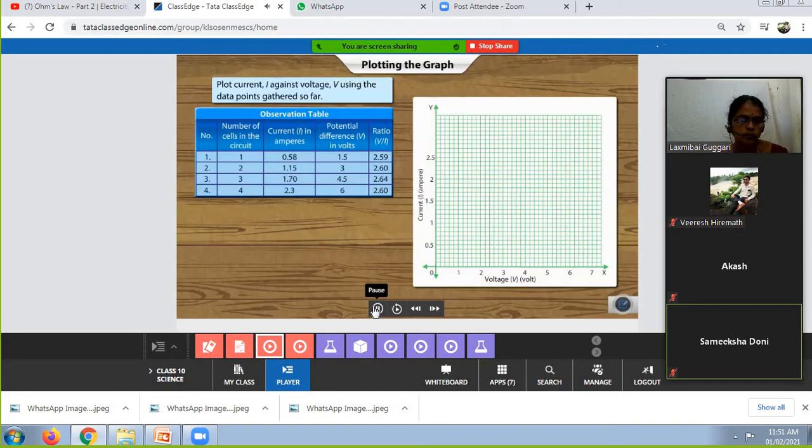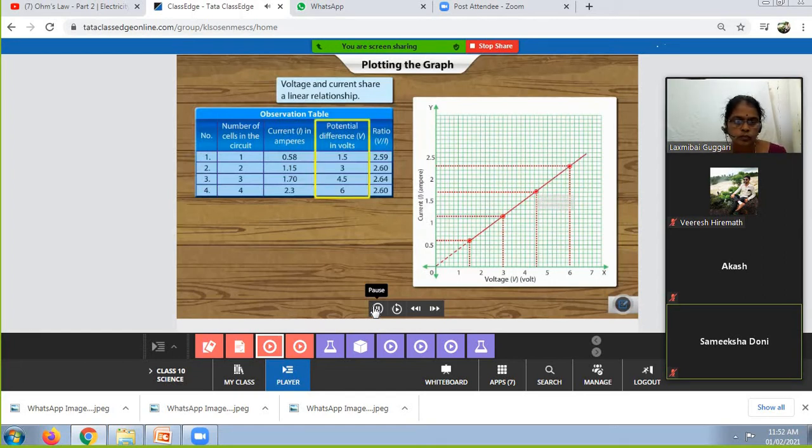Plot the points to find out the ratio of V upon I. If we plot current against voltage on a graph, we get a straight line. This shows that as the voltage is increased, the current also increases.